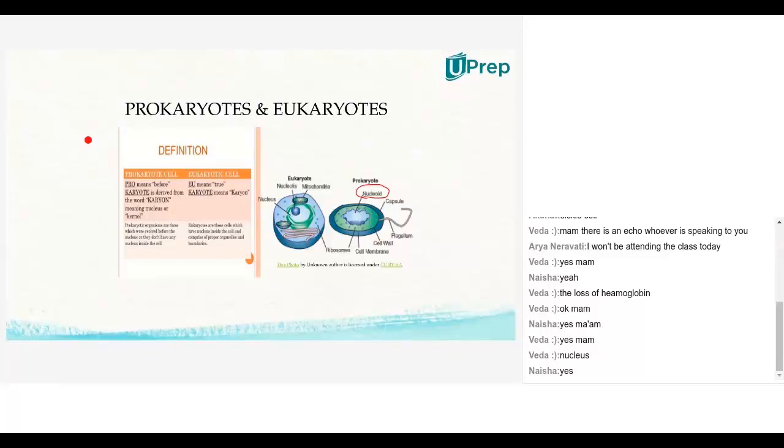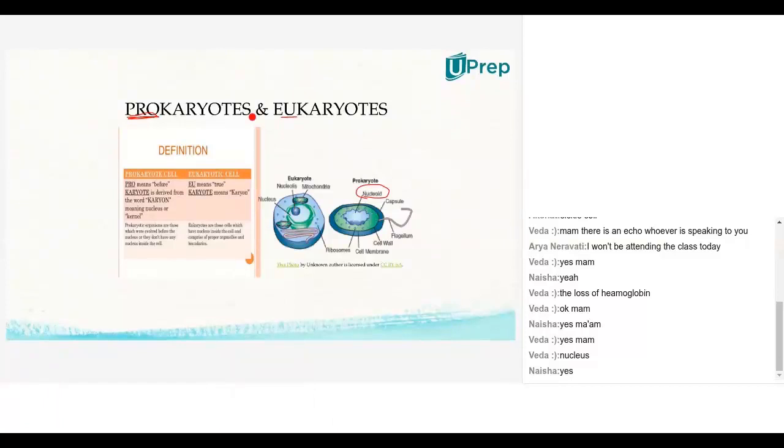Here, pro stands for primitive. They just came in the initial stages of evolution, so they don't have a nucleus with a nuclear membrane. And eukaryotes stands for the advanced ones, the advanced organisms which have developed a membrane around the nucleus.